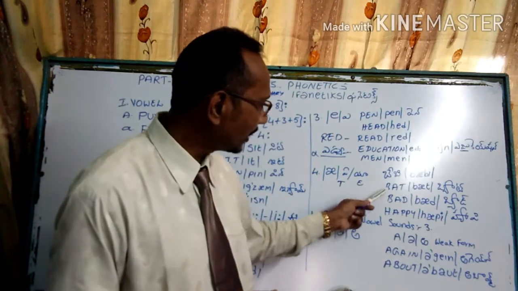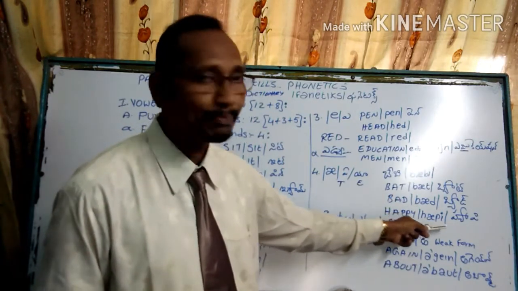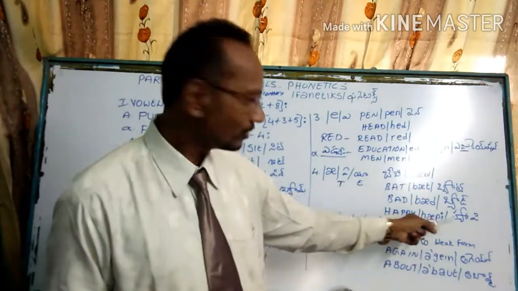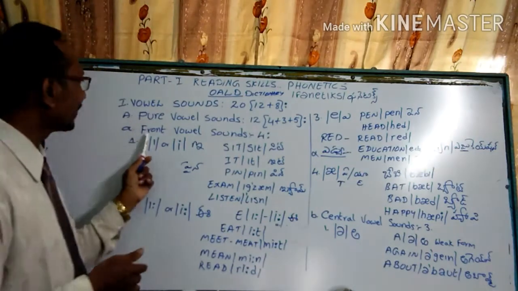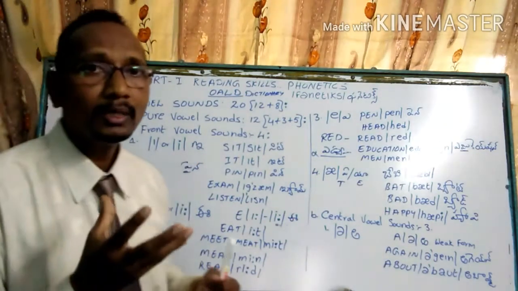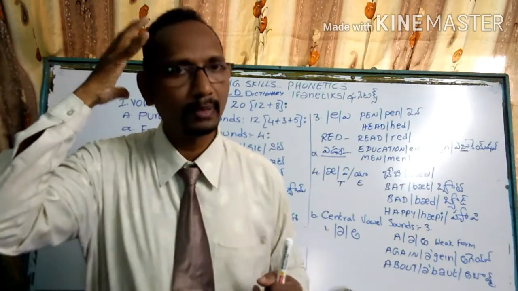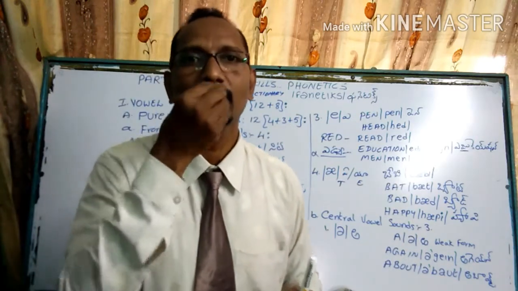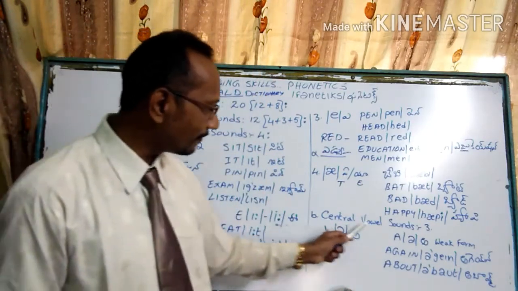So my dear students, here: bat, bad, H-A-P-P-Y, happy. So this is the four. These four we call front vowel sounds. They come from our head part, using the vibration from the head part, and come out from the mouth, my dear students. Coming to the second one, central vowel sounds.